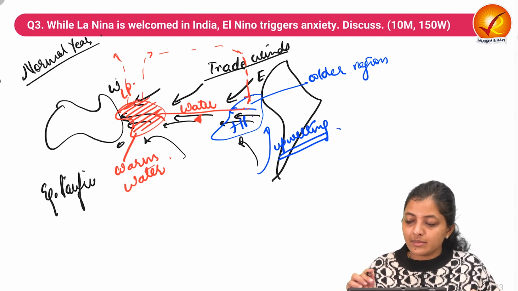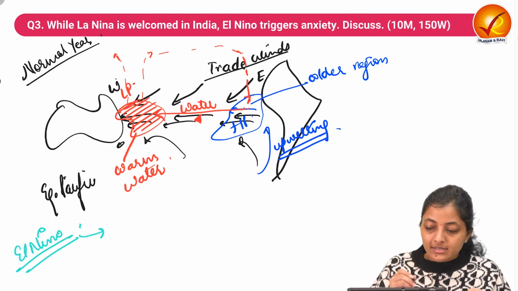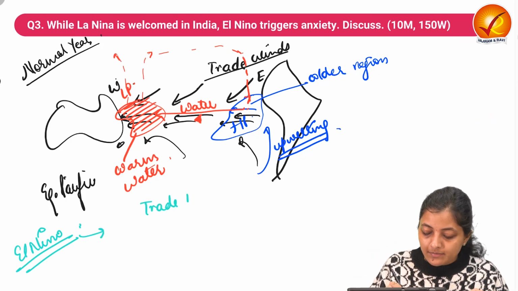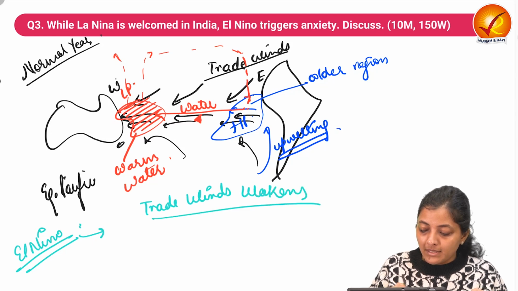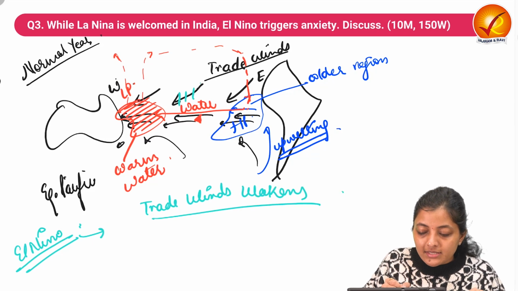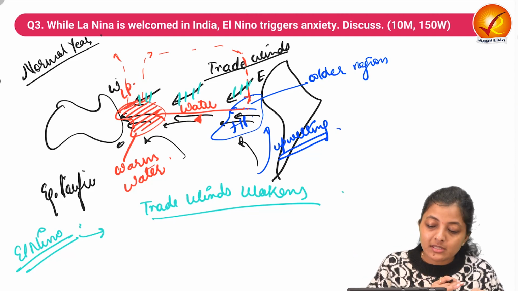Now next comes the El Nino year. In El Nino years, suddenly the trade winds weaken, and when the trade winds weaken, they do not push the warm water westwards.